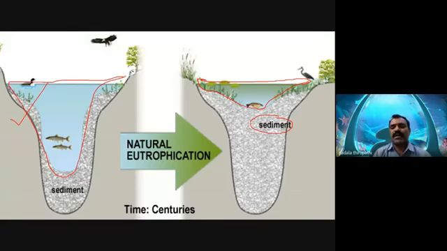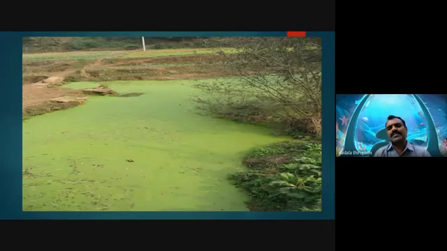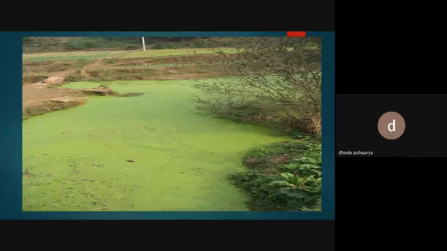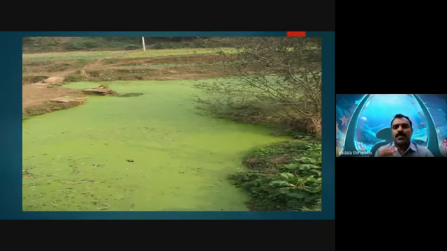Then automatically the color of the pond is going to turn into which color? Green color. Blue-green. So this blue-green indicates water pollution.